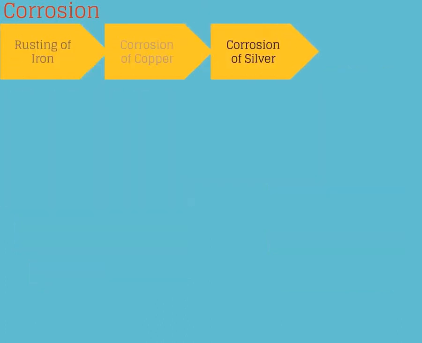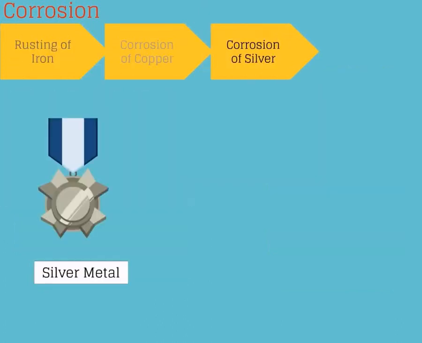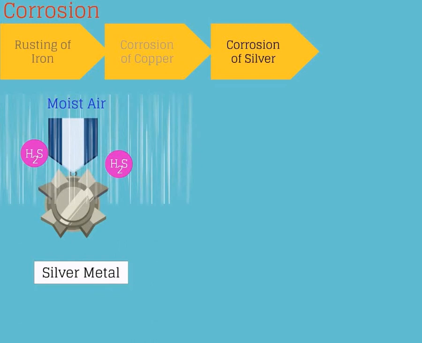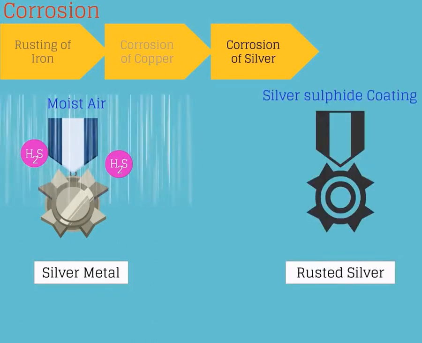Corrosion of silver. When silver articles are exposed to air for a long time, then it reacts with hydrogen sulfide present in air and forms a black coating of silver sulfide.